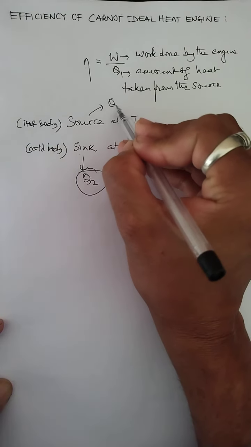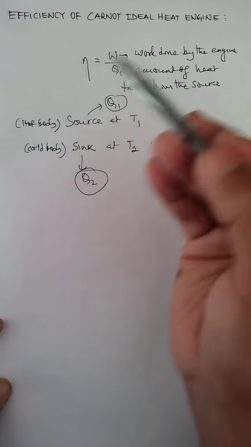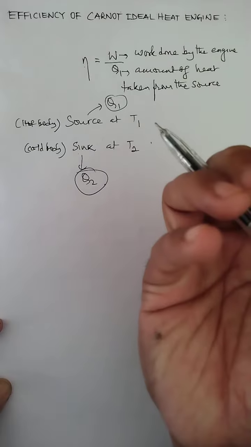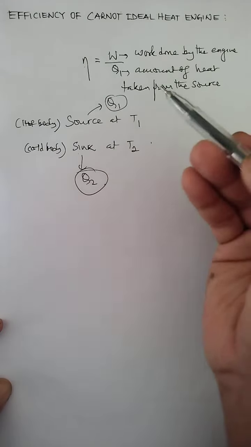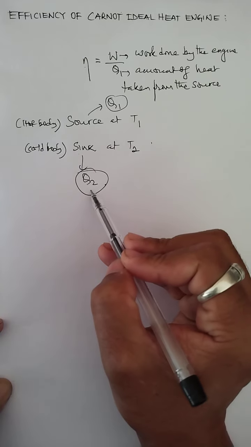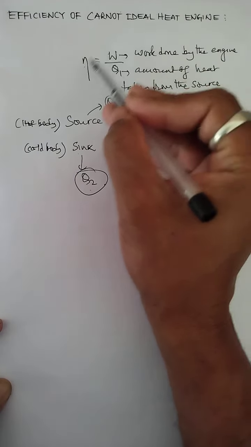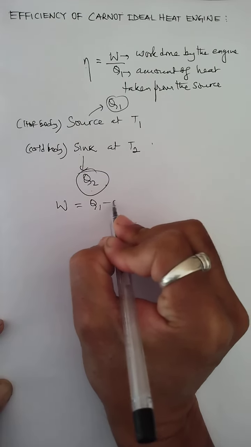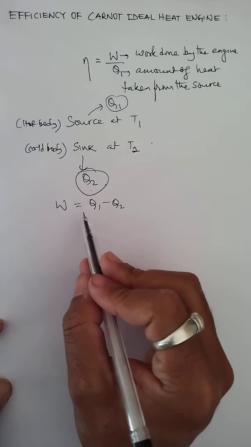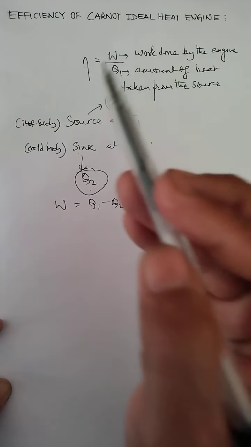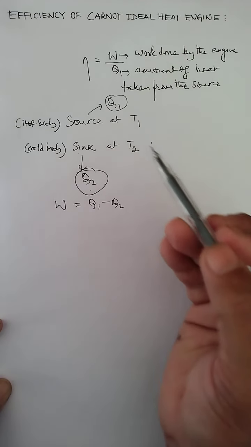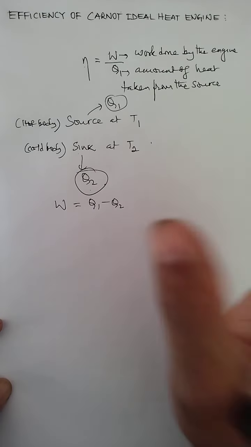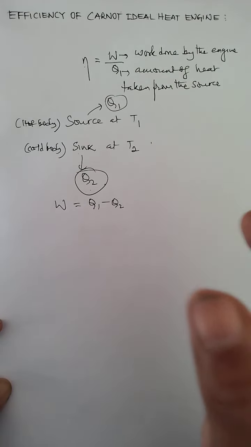So Q2 is the amount of heat given to the sink by the working substance, and the working substance absorbs Q1 amount of heat from the source. Then definitely the work done by the engine, as a working substance, is given by Q1 minus Q2. This is exactly what we have done in the case of the heat engine also. So Carnot also made the same consideration, and this consideration is based on the cycle, as you learned in the last class, called the Carnot cycle.